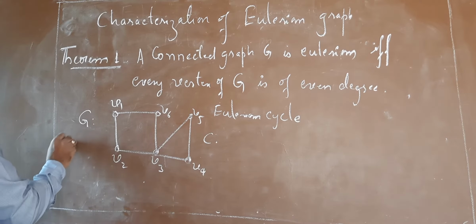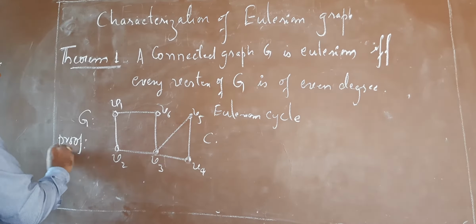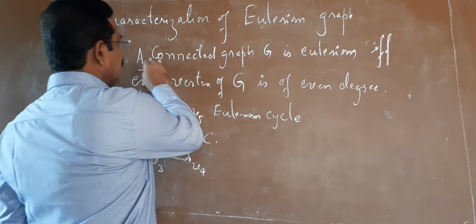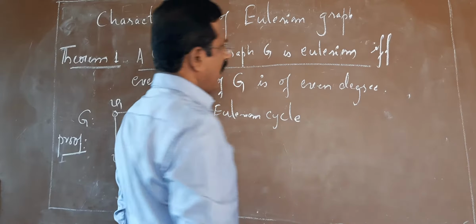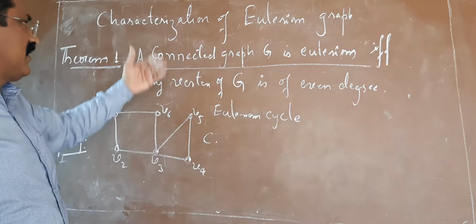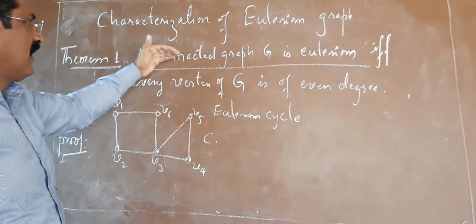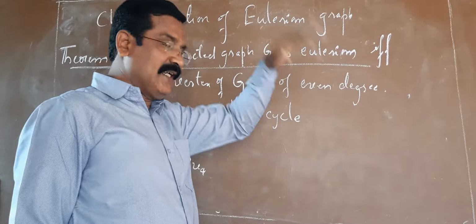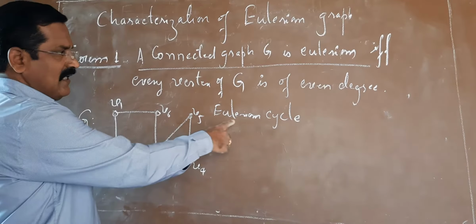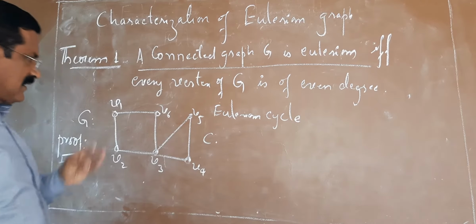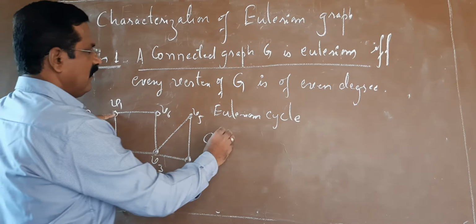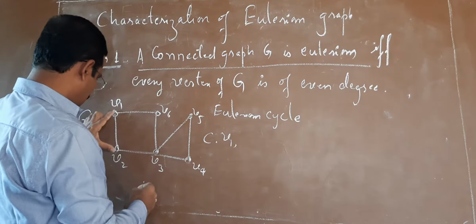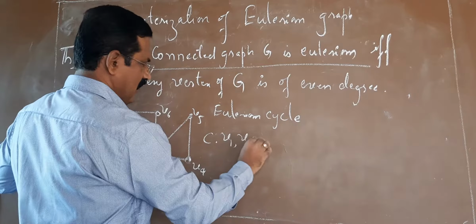Proof. First we consider it is a connected graph and it is Eulerian. Suppose a connected graph G is Eulerian. If it is so, as per the definition, it contains an Eulerian cycle C. In this graph, what is the cycle C? It is an alternating sequence V1, then this edge V1, V2.